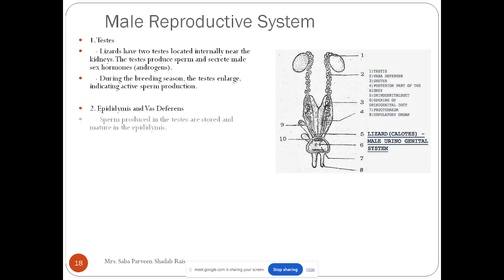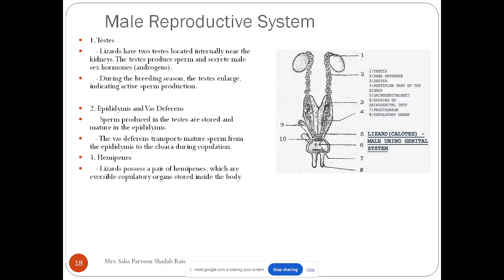Epididymis and vas deferens. Sperm produced in the testes are stored and matured in the epididymis, and the vas deferens transport the mature sperm from the epididymis to the cloaca at the time of the copulation.